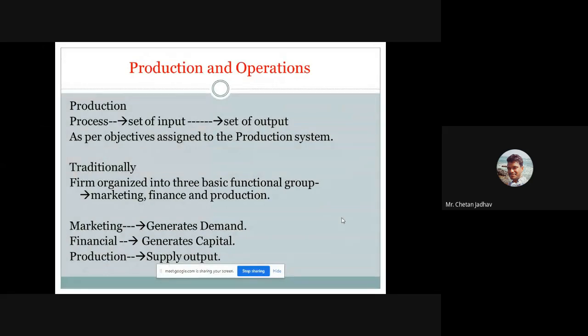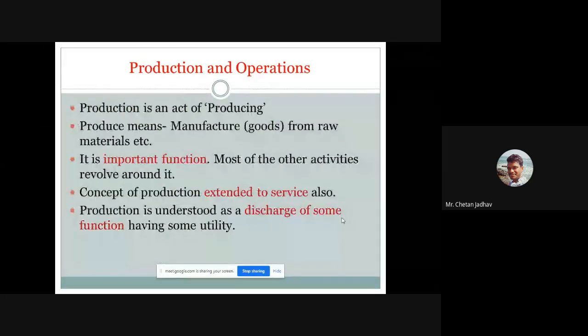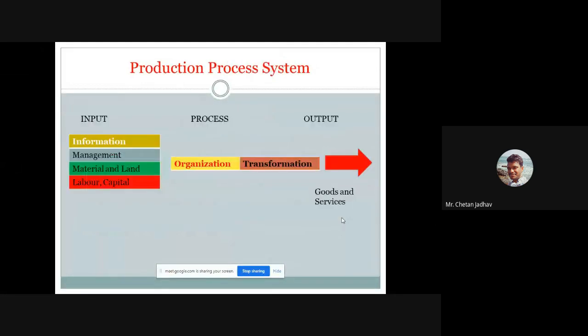I think we have seen how important production activity is in any organization, and what the important functions are. Then this is a production process system, and how this process is divided into three major parts: input, process, and output.